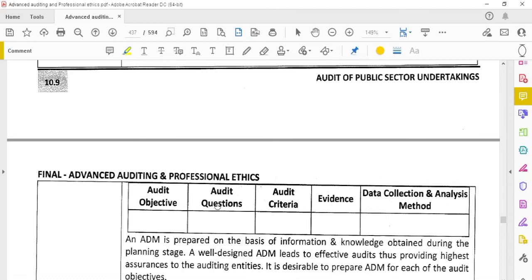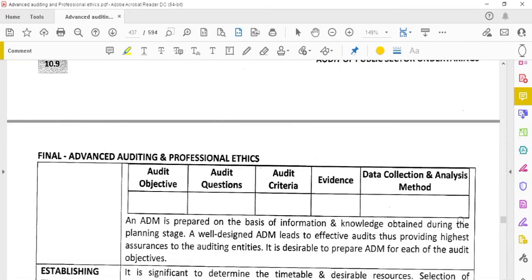Then audit criteria means what is the standard, whether the standard has been met or not, that has to be seen. And also what are the evidences we have obtained, and we have to draw the conclusions in this final paragraph. Data collection and analysis method: how to collect the data and how to analyze it, that is in the final column. This is called the audit design matrix.